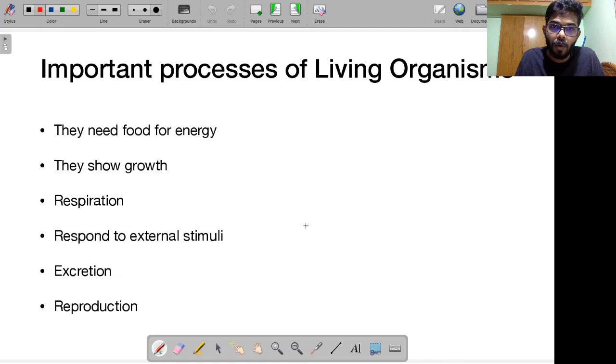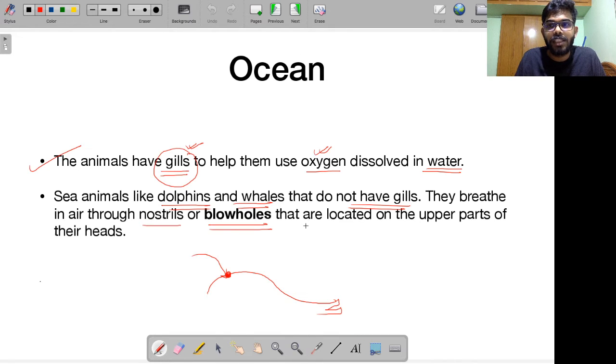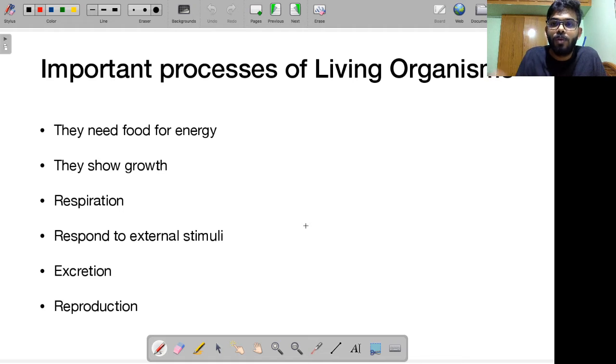Alright? Okay. Now, since we are talking about living organisms and adaptation, how do you know that a certain organism is alive? What are the various processes that living organisms undergo? Remember, living organisms need food for their energy. For example, we are consuming plants and animals for energy. The plants are able to carry out photosynthesis so that they can satisfy their energy requirements. They show growth. For example, I have not always been like this. Over a period of time, I have grown taller, stronger, sharper. Okay? Even a small plant has grown into a tree over a period of time.